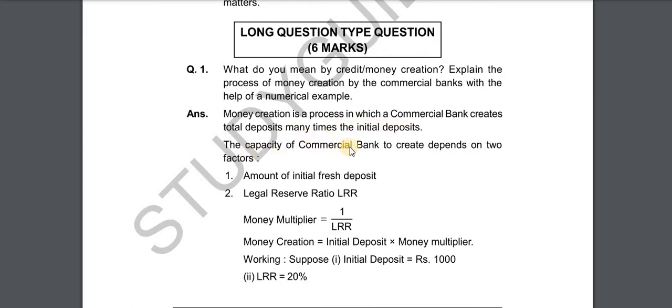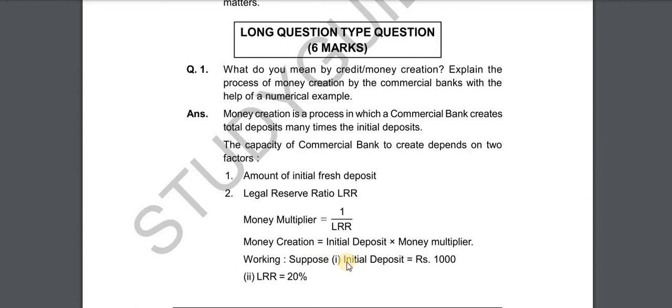The capacity of the commercial bank to create deposits depends on two factors. One is the amount of initial fresh deposit. Two, the legal reserve ratio, LRR. Money multiplier is equal to 1 by LRR. Money creation is equal to initial deposit into money multiplier.